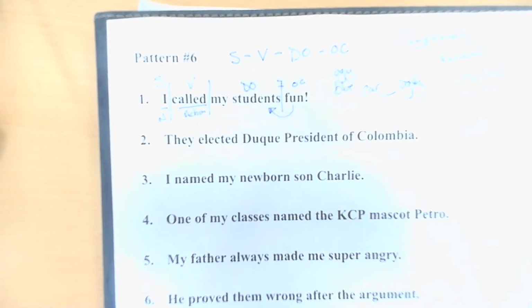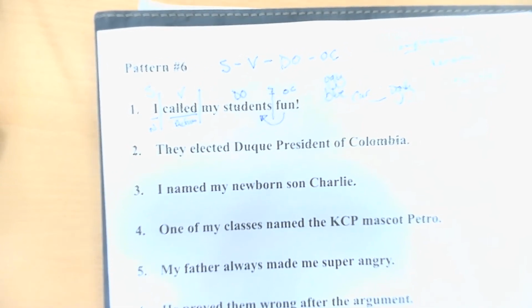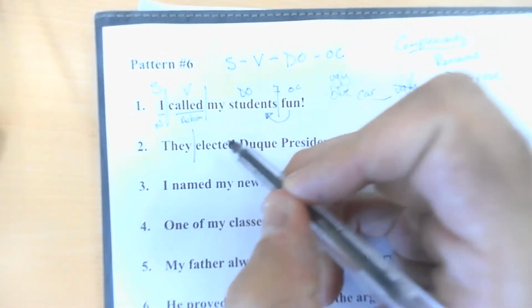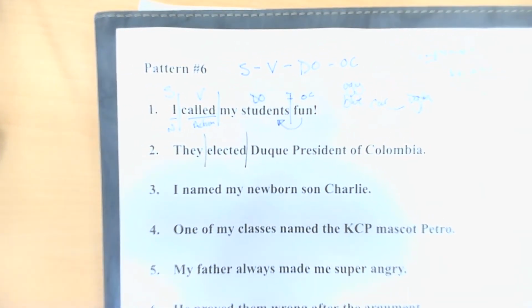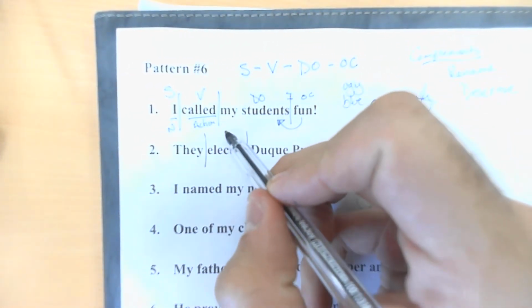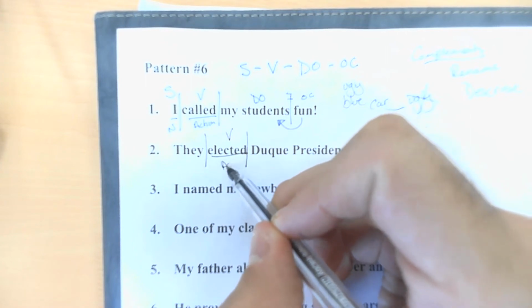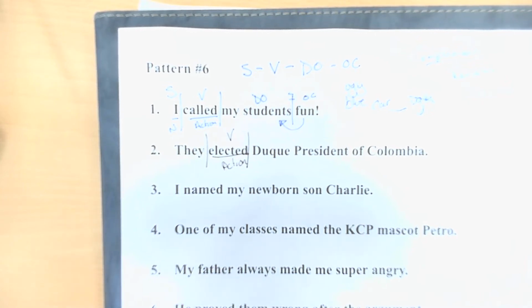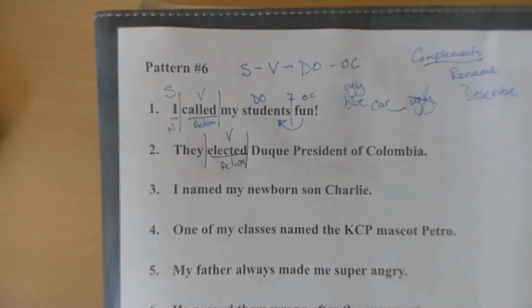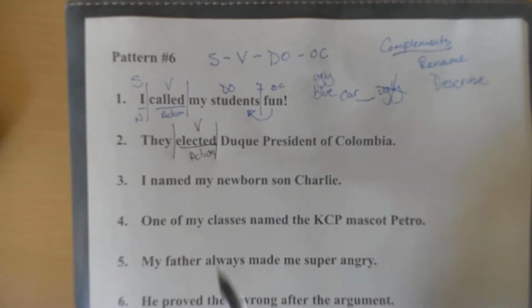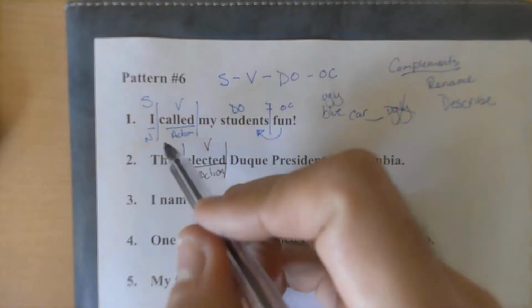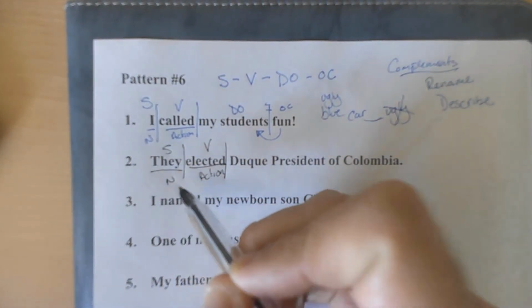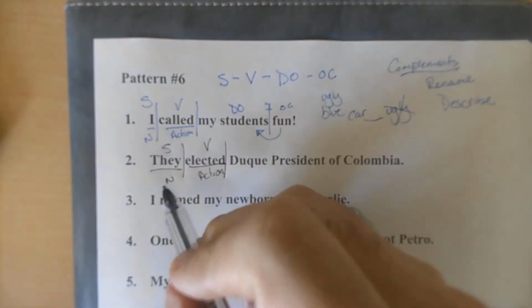They elected Duque president of Colombia. Okay, so let's do that. Elected. That's our verb. It's an action verb. Right? I'm going to pause you real quickly because I don't think you can see very well. All right, I paused you. Now you can actually see the paper better. I think that's a way better process. Okay, so elected. They elected it, so that would be our subject, right? That's a noun. It's actually a pronoun.